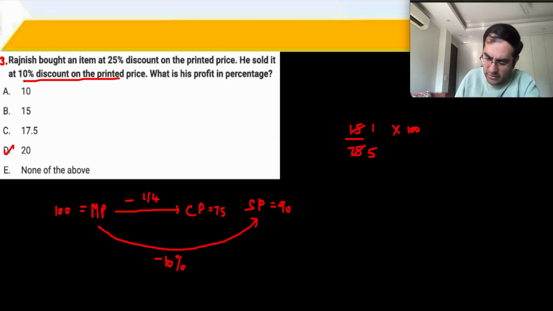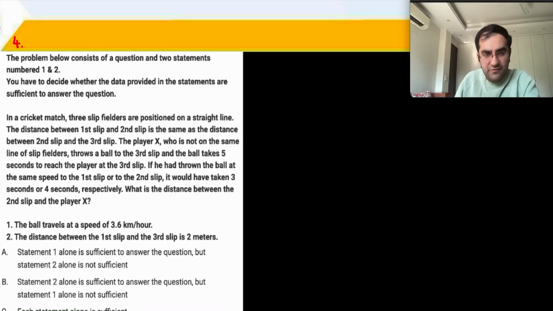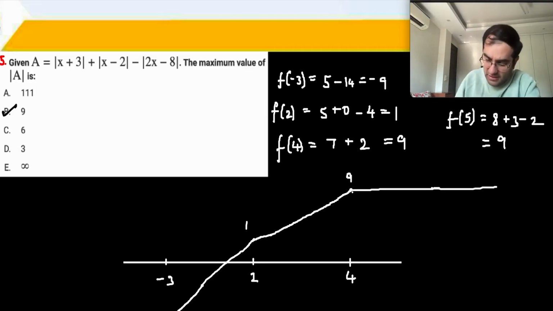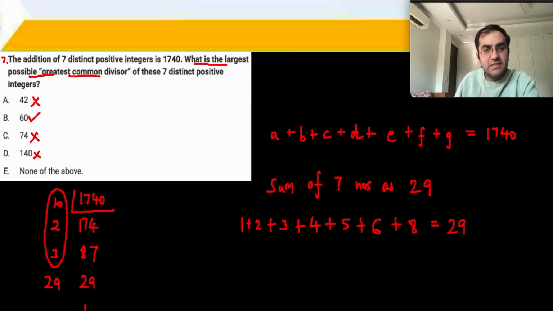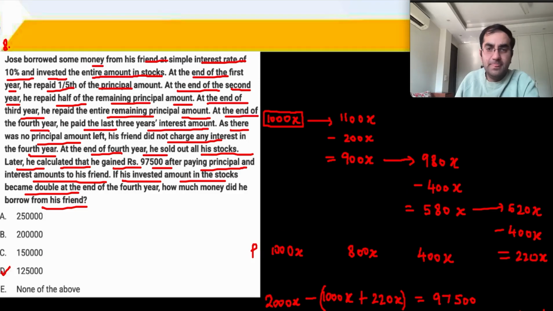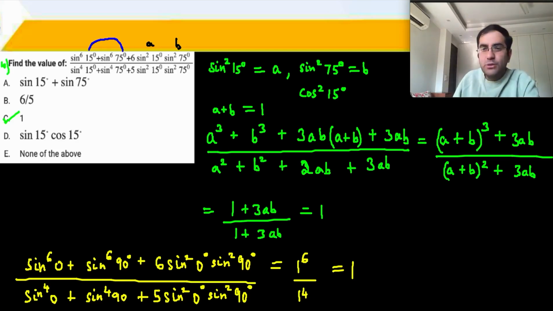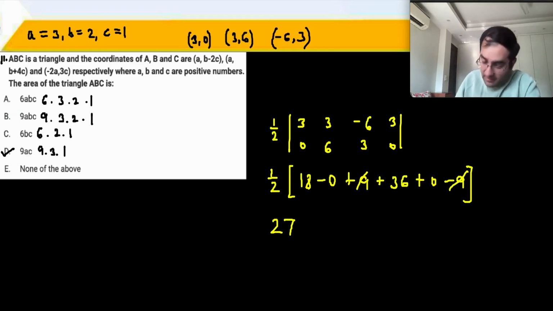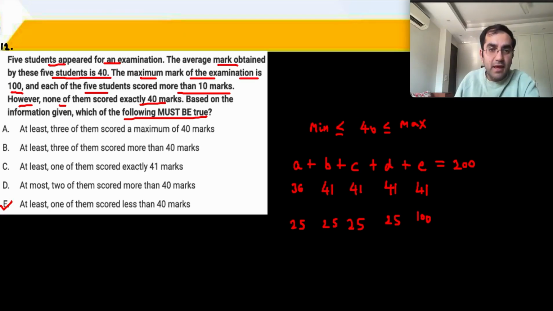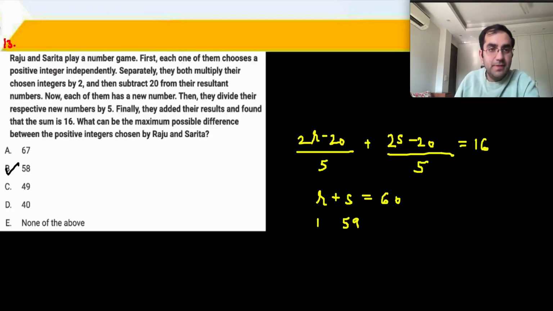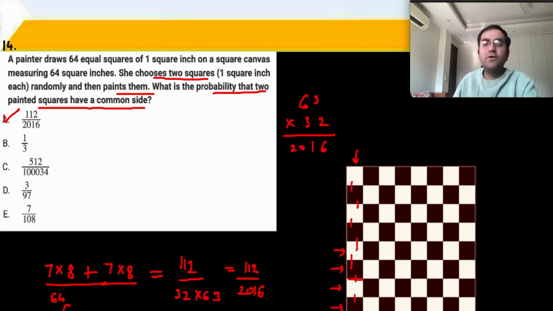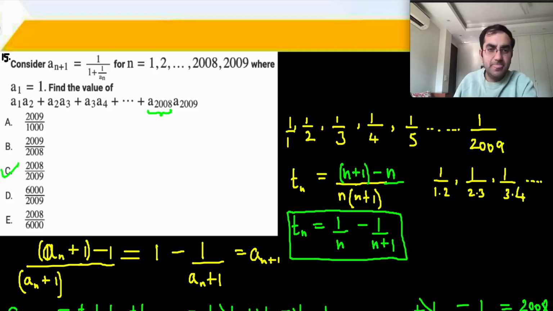Question number 3 was straightforward. 4 was, everybody got free marks. 5th was easy. 6th was tough. 7th was tough. 8th was tough. 9th was very easy. 10th, most people are not conversant with trigonometry. 11th was doable. And 12th was very, very simple. 13th, doable. 14th, again, probability becomes a little challenging. 15th is a standard series question, slightly lengthy. So this was a little tough, agreed.